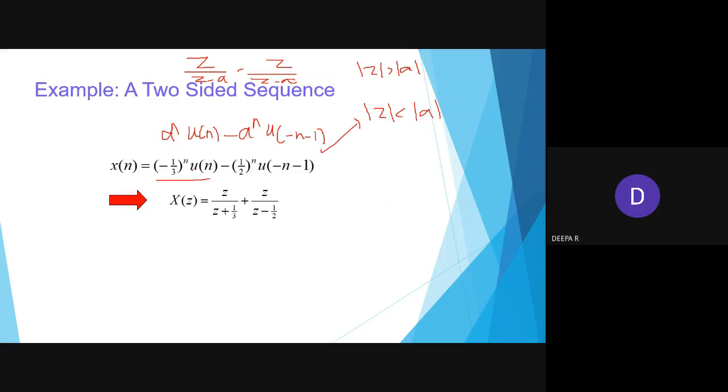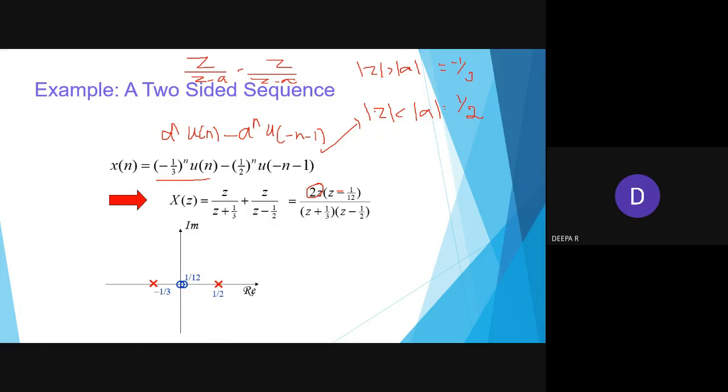Okay, so here you see z is greater than means you will be getting minus 1 by 3 greater, and it is less than means you have to shade inside the circle. So here the value will be 1 by 2. Okay, so coming to that, you have poles like z equal to 1 by 2, one pole, and 0, one pole. So for this, it is at the center, the origin. For this, it is z equal to 1 by 2. We have another pole and the zeros. So poles in the denominator, it is like minus 1 by 3 plus 1 by 2. So minus 1 by 3 plus 1 by 2.